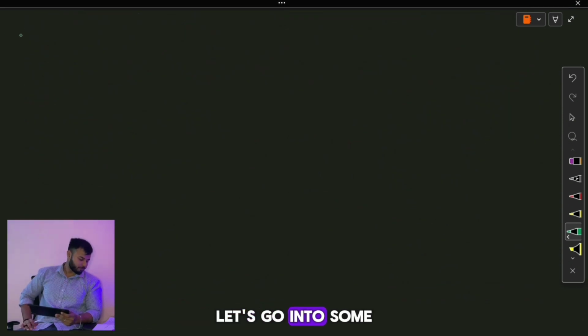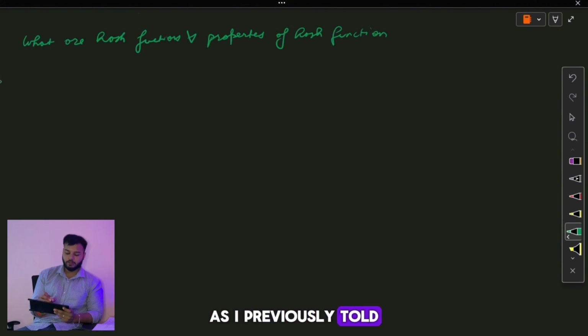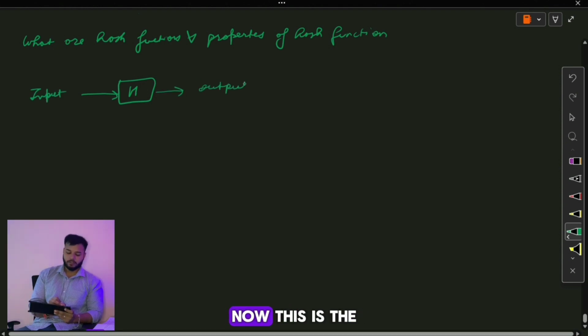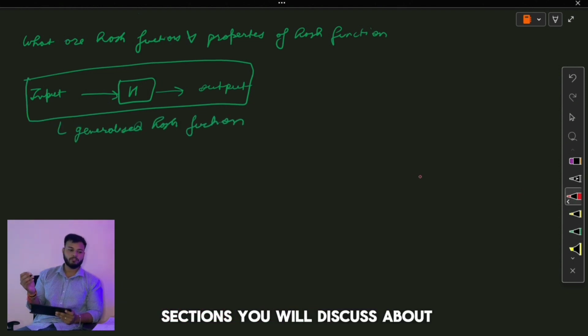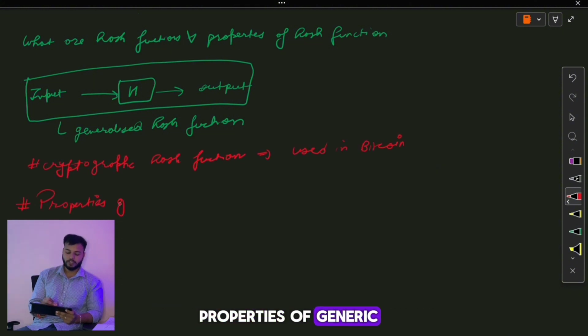Now let's go into some details about what hash functions are and what their properties are. As I previously told you, a hash function takes an input and gives an output. The hash function which we are currently discussing is a generalized hash function. But in a later section we will discuss the cryptographic hash function that we are using in Bitcoin. Properties of generic hash functions.